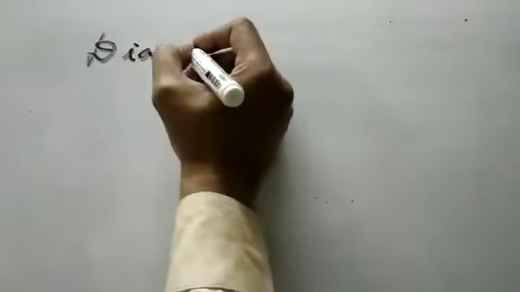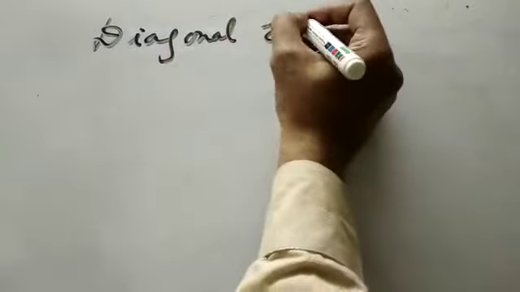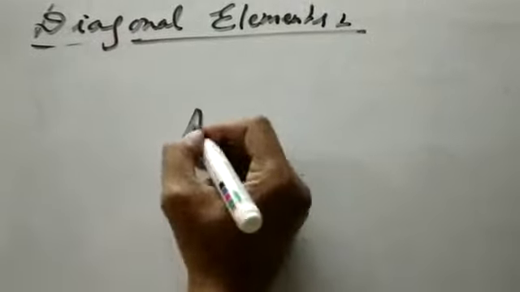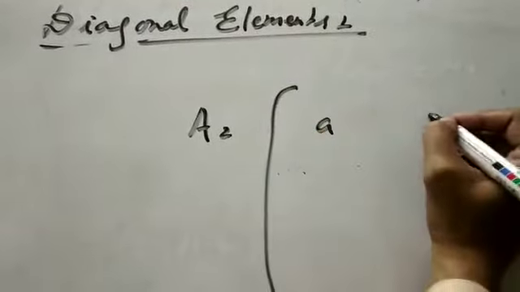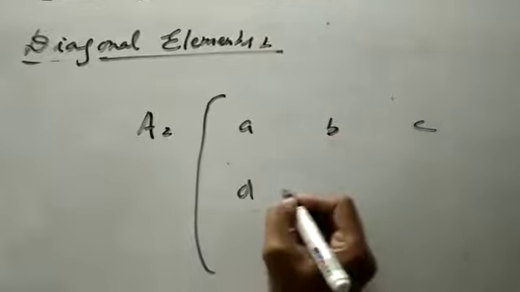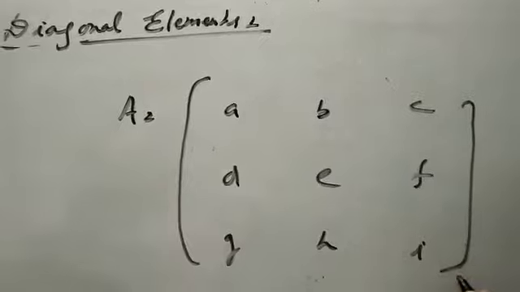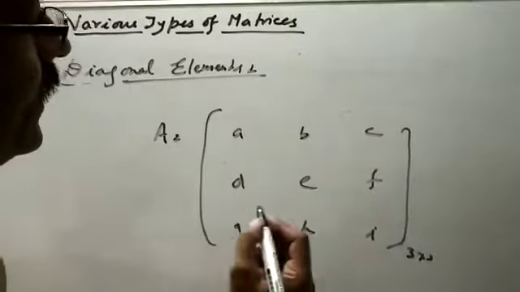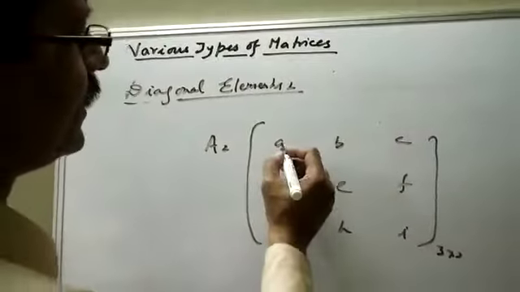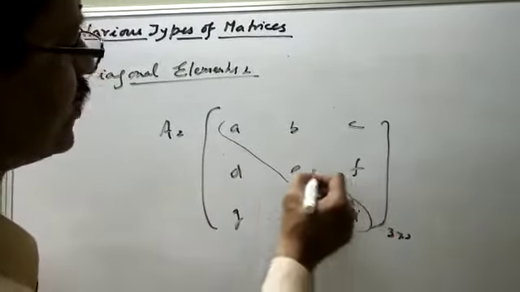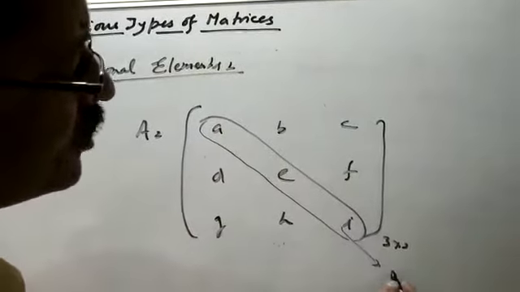Now, the next one is diagonal elements. What are diagonal elements? Take any square matrix A, B, C, D, E, F, G, H, I. This is a square matrix of order 3 cross 3. Now, this is A11, A22 and this is A33. This is called the principal diagonal.